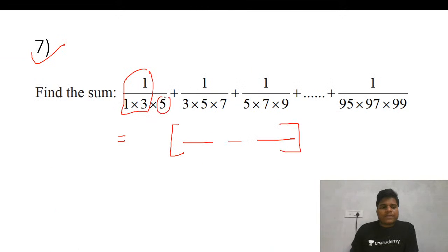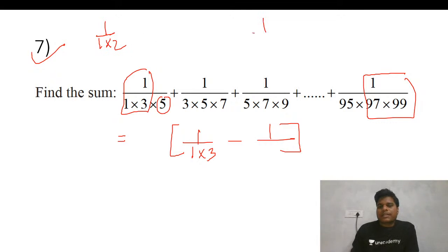we will leave this term. We'll take this term, 1 into 1 by 3 minus 1 upon, and we'll take the last two terms the same way we did here. 1 into 2 was there and then it was 9 into 10, so we took 1 minus 1 by 10. Similarly, leaving this one part, we'll take these two things here.